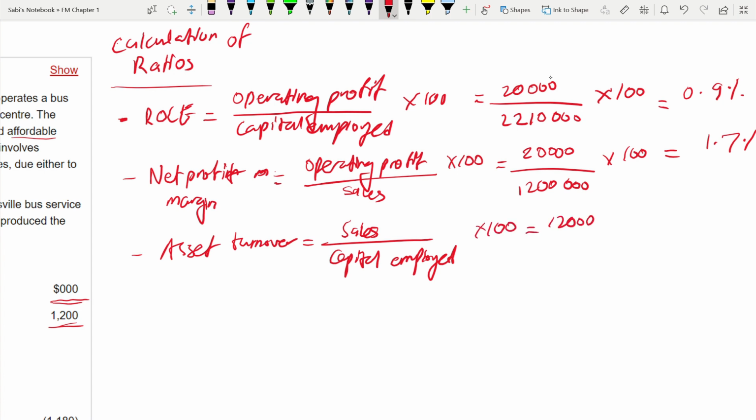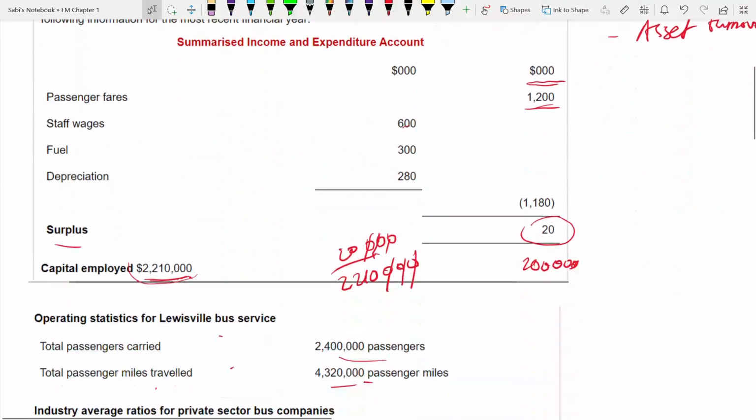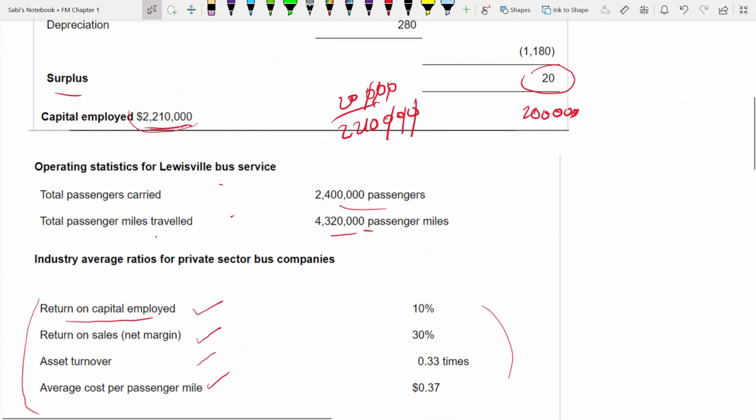Just now we have got 1.2 million, into capital employed 2210, and the percentage is... sorry, this is not percentage wise. Asset turnover is in terms of times, 0.54 times. That's a mistake I've done. It's fine, because if you see here, asset turnover is written in terms of times. You have to keep the unit the same. You cannot write one in percentage and the other in times and compare.